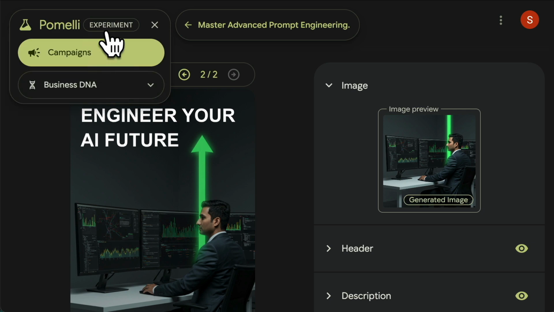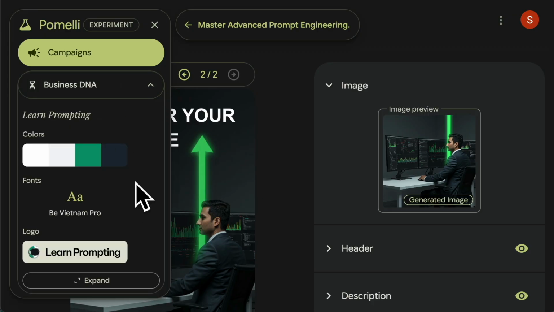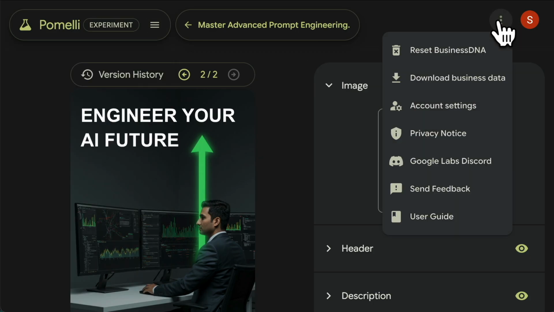I think at some point they'll have an option where you can just develop from scratch. You don't need to put your own website in and stuff like that. But I don't think we're there yet, where it's just like Canva, where you can create things from scratch. If you want to reset everything and start again with a different website, just click on these 3 dots and just click Reset Business DNA.